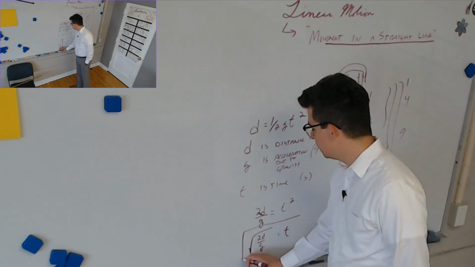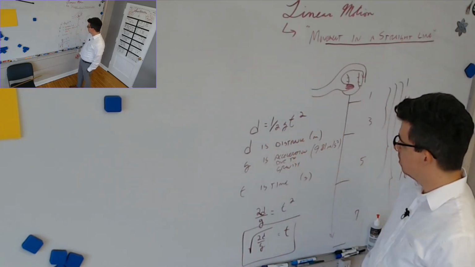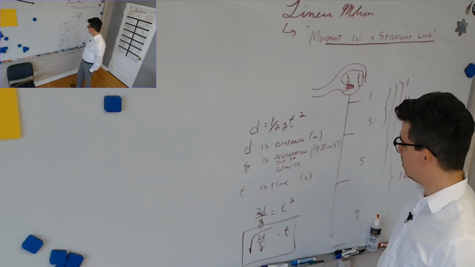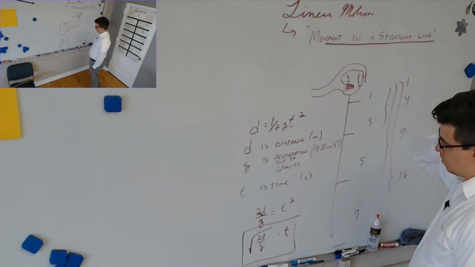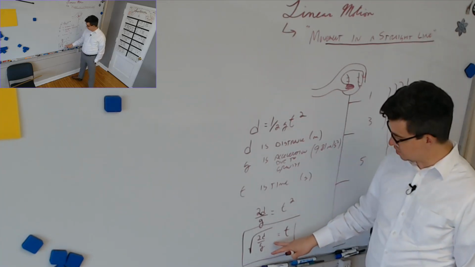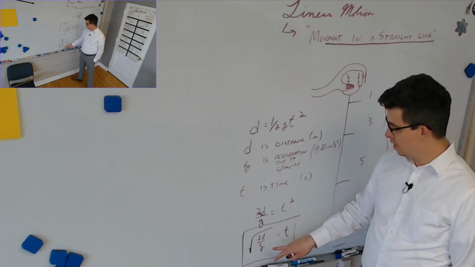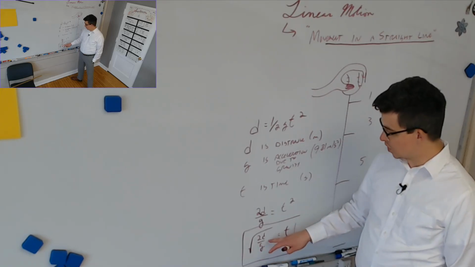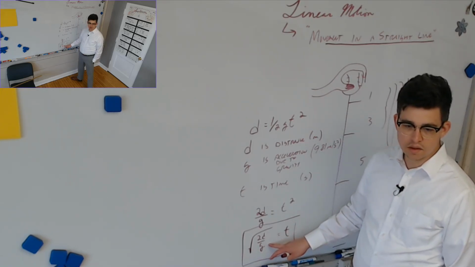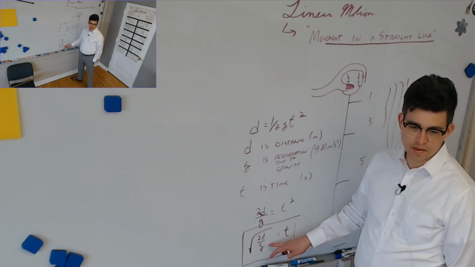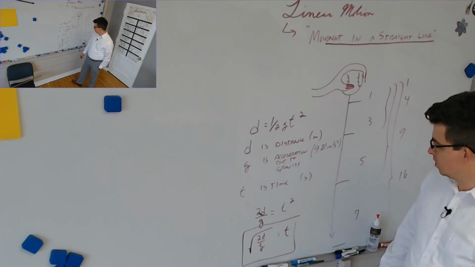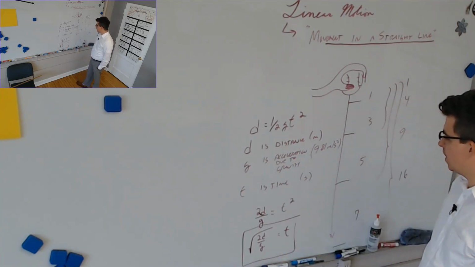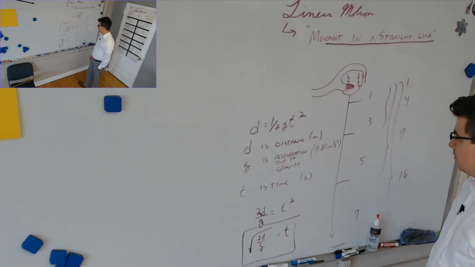Write this one down too. Has all the same quantities as the one above it. It's just now solving for a different amount. Some people's books, I remember, I think my book has this exact thing, but some people's books had the square root of 2 times the quantity d over g. Is that the same thing as this? Yeah, it ends up being the same. It doesn't really matter whether the 2 is on the line or next to the line. So anyway, you can find the time.